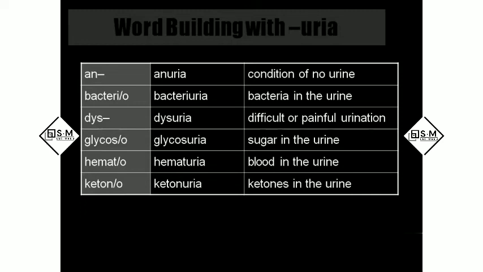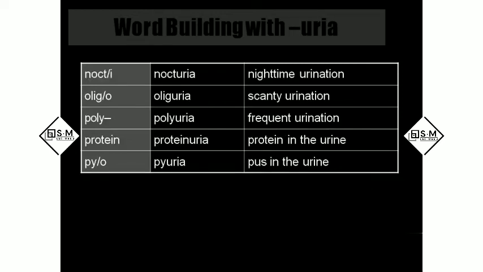Anuria, a condition of no urine. Bacteriuria, bacteria in the urine. Dysuria: if you have this as the prefix, it is difficult or painful urination. Glycosuria, sugar in the urine. Usually glycosuria is seen in diabetic people. Hematuria, blood in the urine. Ketonuria, ketone bodies in the urine. The same diabetic people will have ketone bodies as well as glucose in the urine.